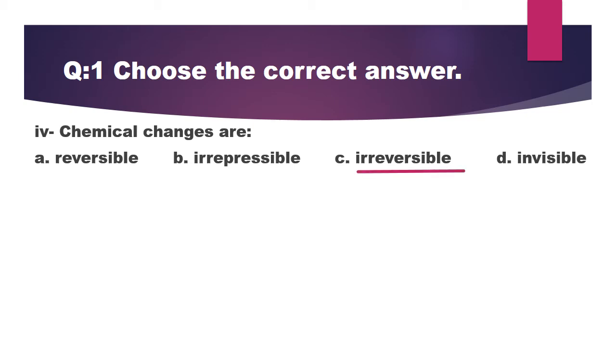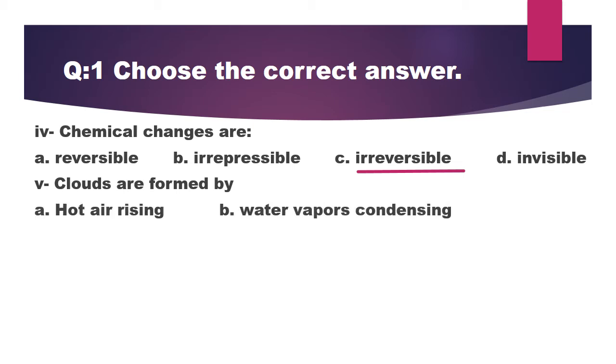Yes, chemical changes are irreversible. The fifth one is: clouds are formed by hot air rising, water vapors condensing, boiling, or rain falling. Yes, it's water vapor condensing.